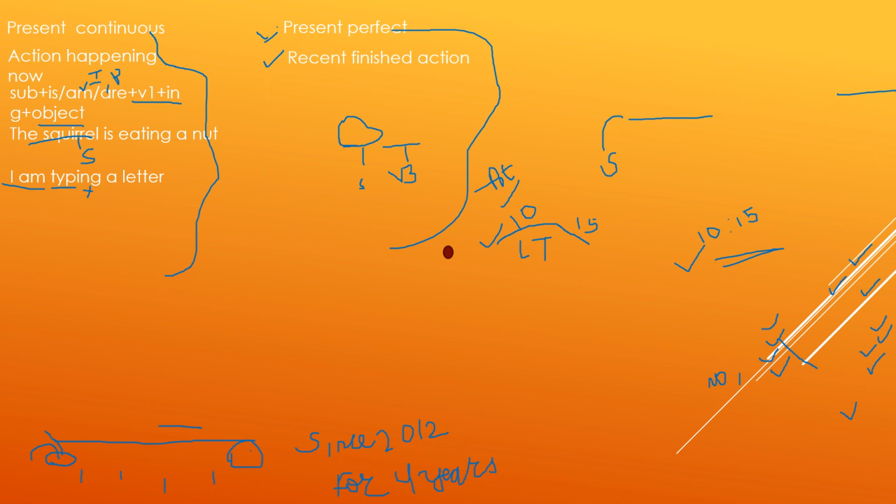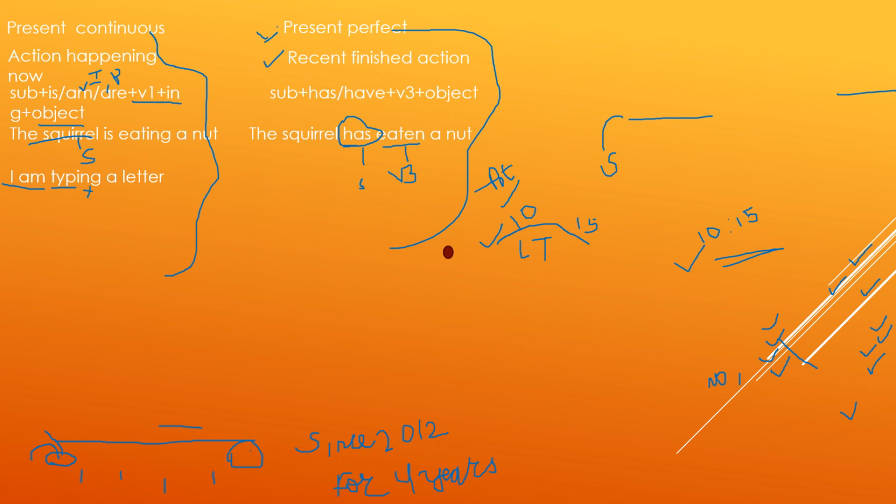Squirrel is singular, so it will take the helping verb has. In case of a plural subject, it will take have. And the verb's third form in the present perfect tense. The squirrel has eaten a nut and I have typed a letter. So with I, we, they and you, we will use have, whereas with he, she, it, we will use has.